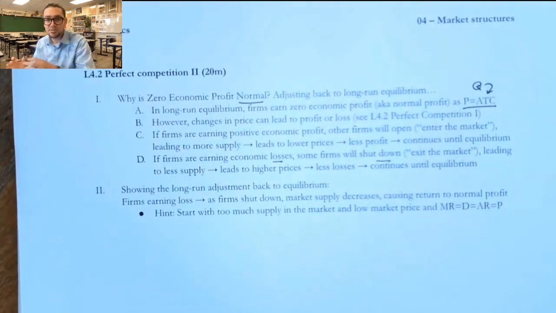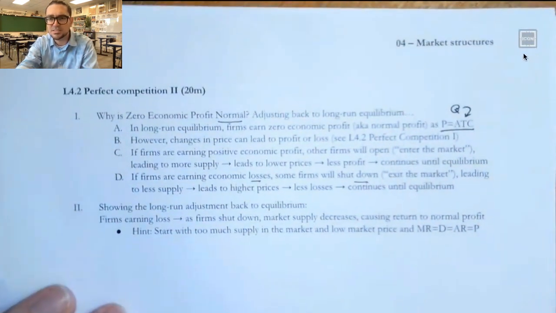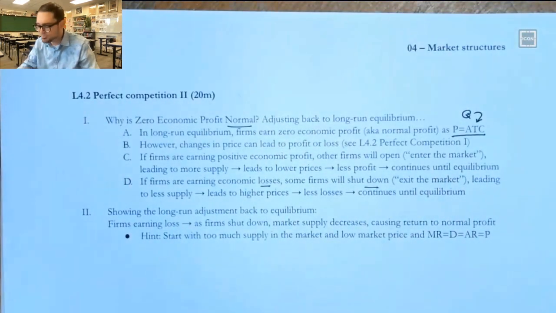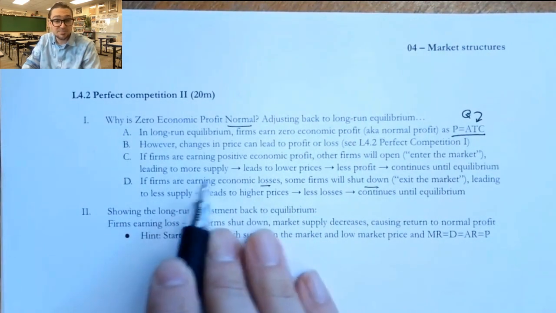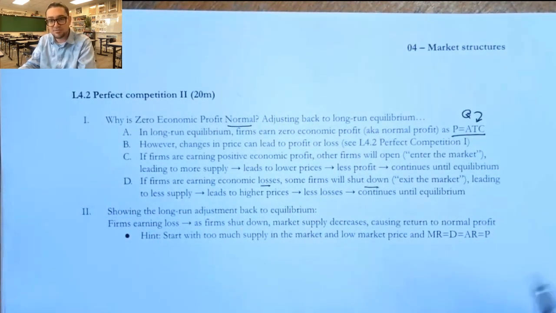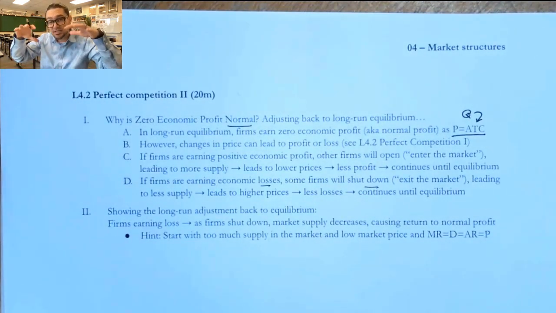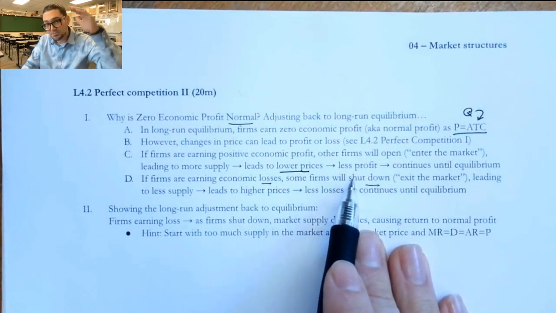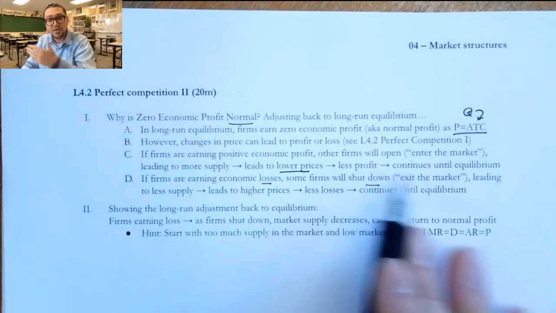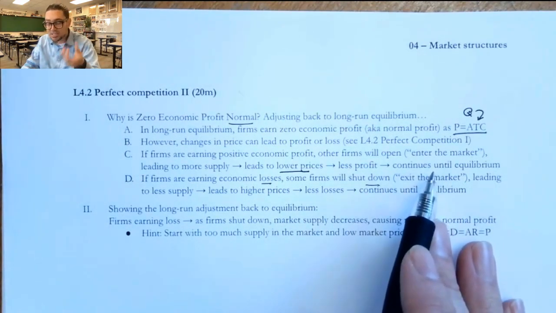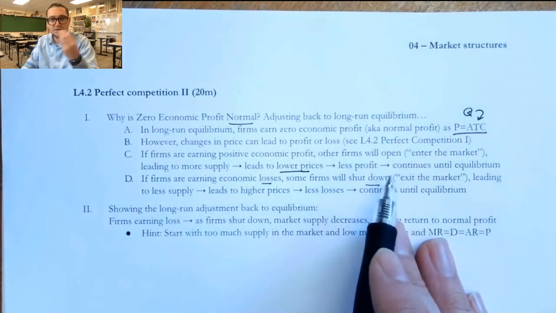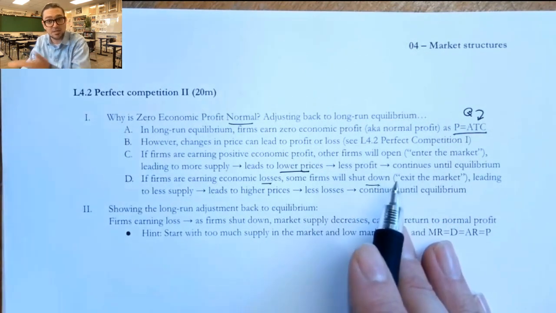When those two things happen, when firms exit or when firms enter, the supply curve shifts. If you have profit, then we have more firms and then more supply, and that's going to cause the price to go back down again. And as the price falls, there's going to be less and less profit. And as there's less profit, there's going to be a continuing process of firms entering to get that little bit of profit that's left, until finally they're at a break-even point and no more firms enter.